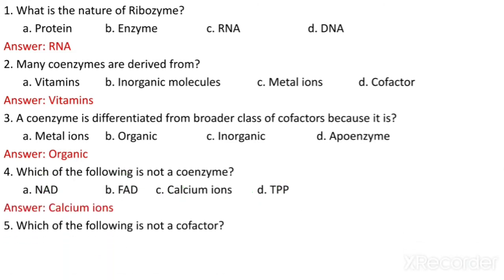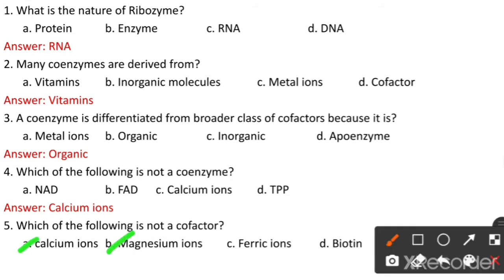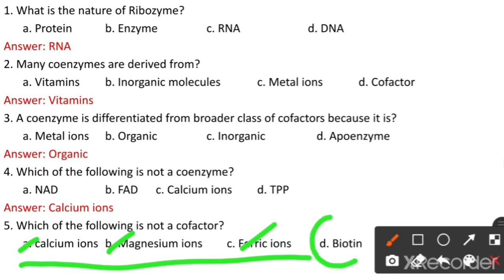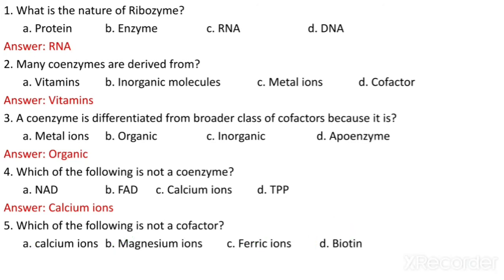Which of the following is not a cofactor? Now see here, calcium ions, magnesium ions and ferric ions. These three are cofactors. The answer is biotin, which is not a cofactor.